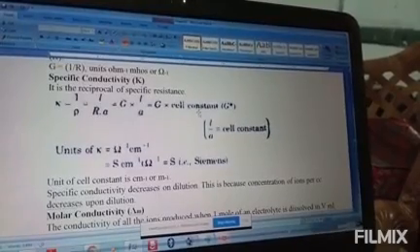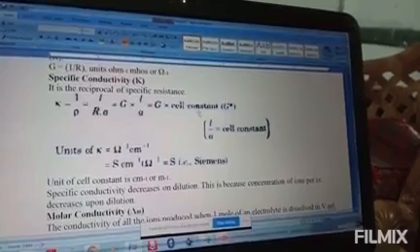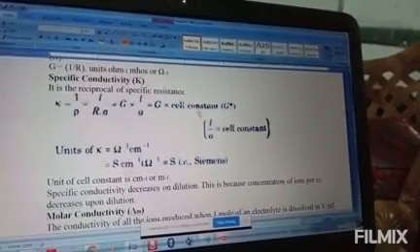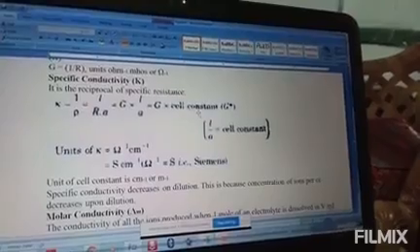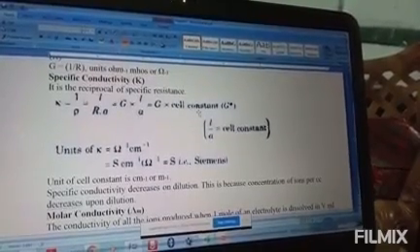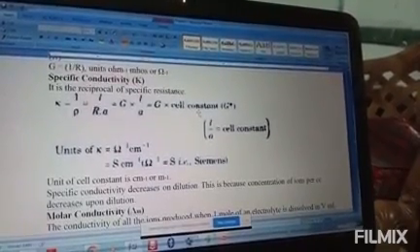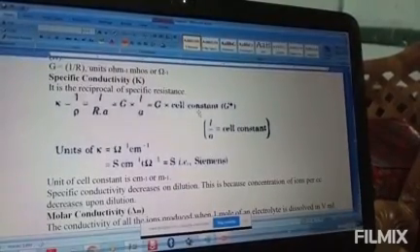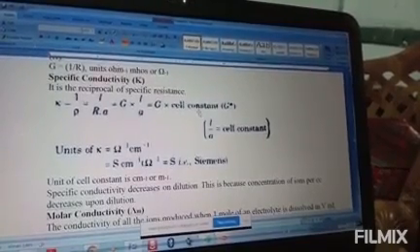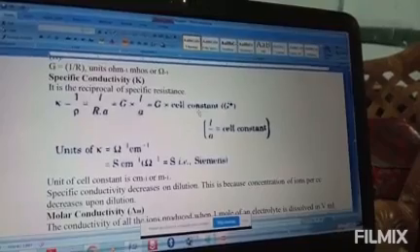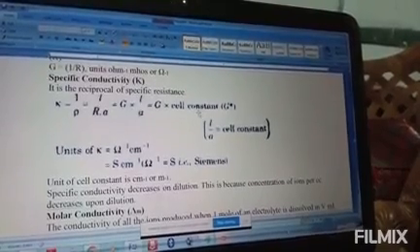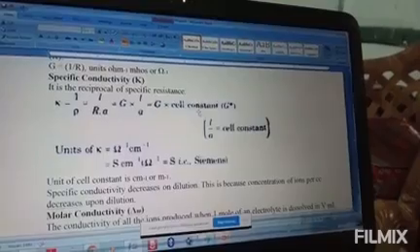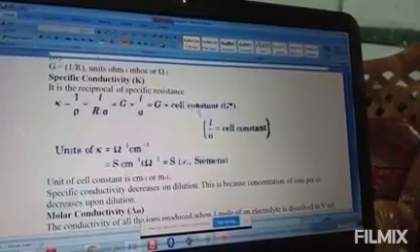Based on this, we can easily classify a material into conductor, insulator and semiconductor, which we have already discussed in the first chapter. While we started discussing the first chapter, I gave some conductivity ranges, and I told you this much to this much is conductor, this much to this much is insulator, so you need to recall this point also.